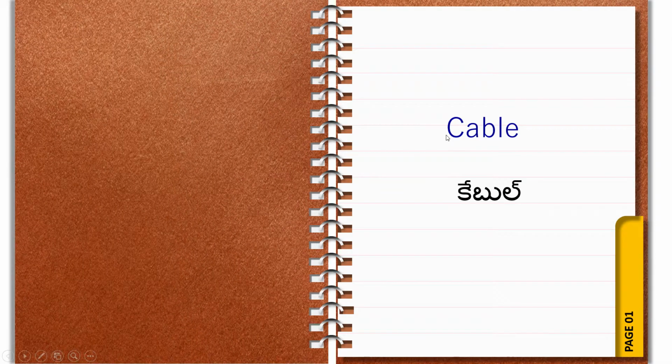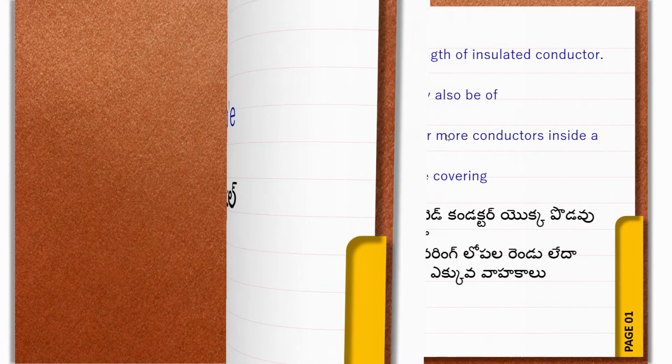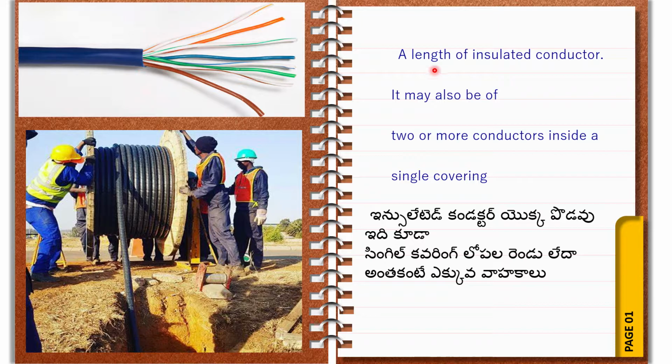So next, what is a cable? A cable means a length of insulated conductor. It may also have two or more conductors inside a single covering. Single covering means there is only a single cover. Next, two or more conductors.